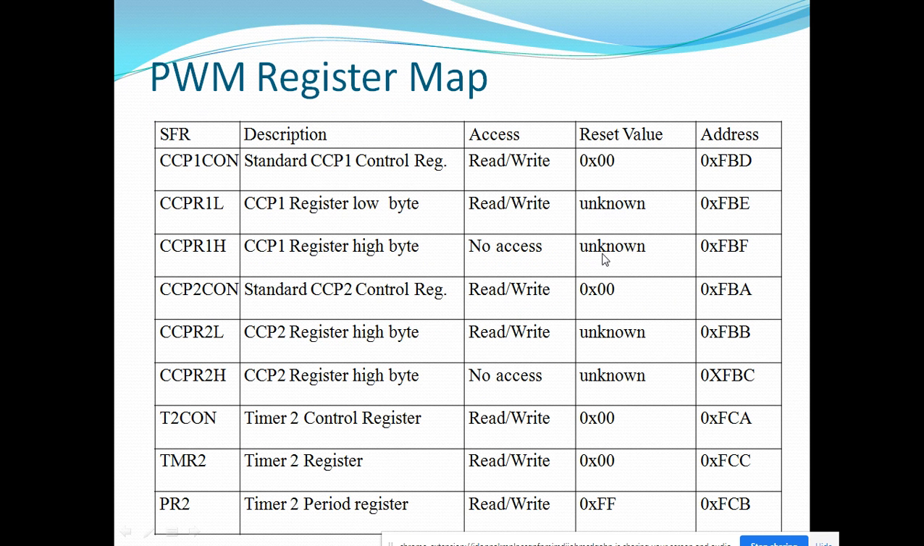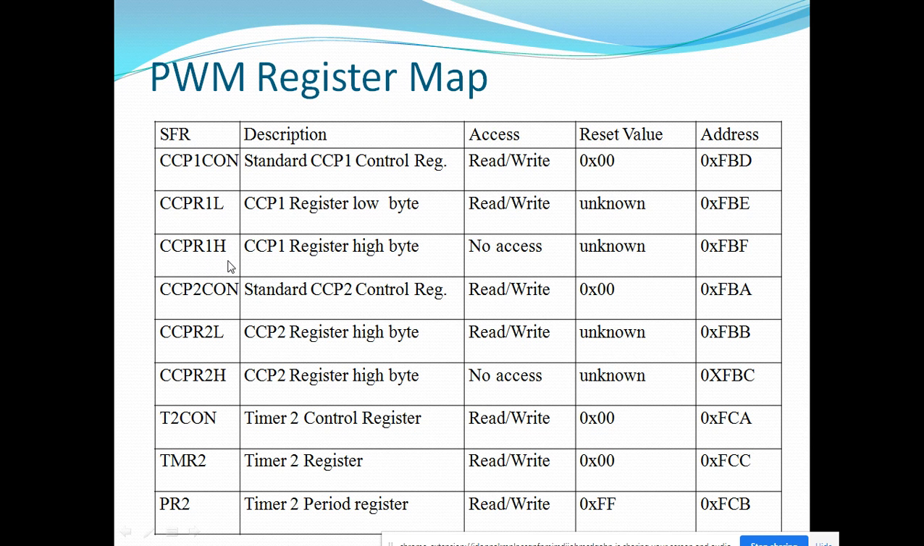Now we will see the PWM register map. Here you can see a number of registers are available for controlling and generating the PWM output. First is the CCP1CON register, which acts as the control register, with address FBD. The next two registers are data registers, in which we can write a value only to the CCPR1L lower byte register, and that can be transferred to the higher byte register.